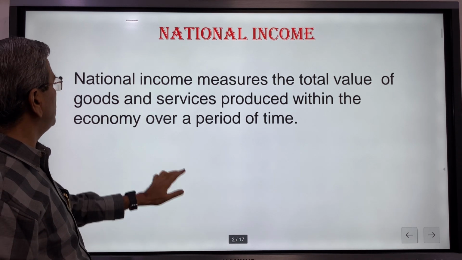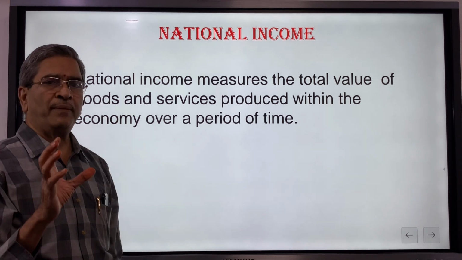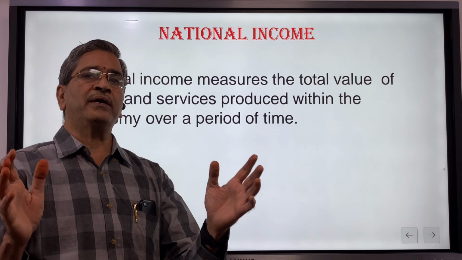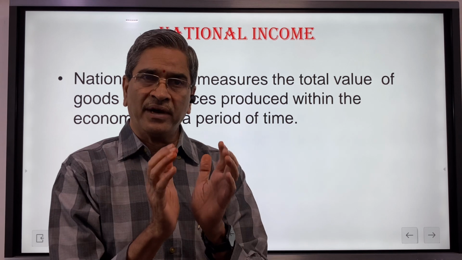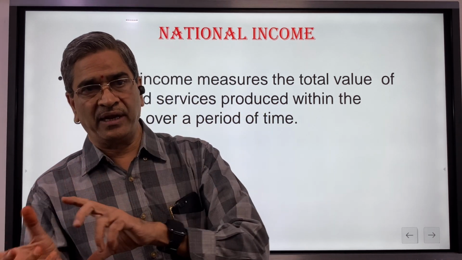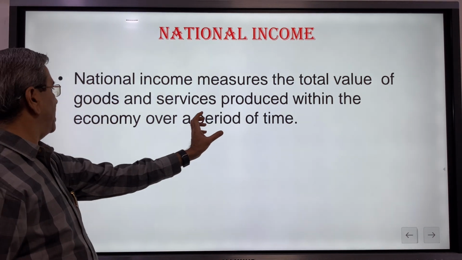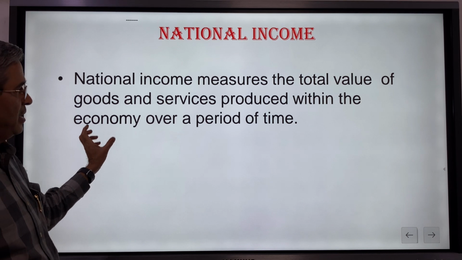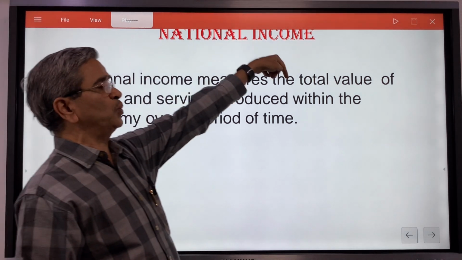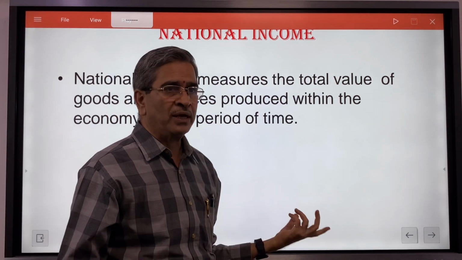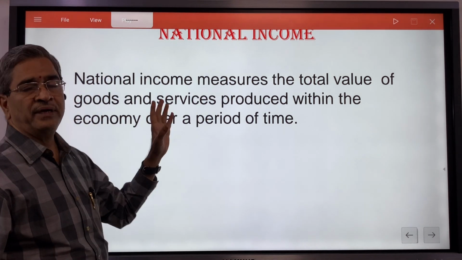It measures the total value of goods and services produced within the economy over a period of time. You can take 1 year and then you will have the national income of a country per annum. If you take a quarter, you have quarter one, quarter two, quarter three. Every quarter they give the national income figures. So for a period of time in the country's economy, how much goods and services are produced and what is its value, measured in terms of dollars or in terms of rupees. You need to measure them, and that is called national income.